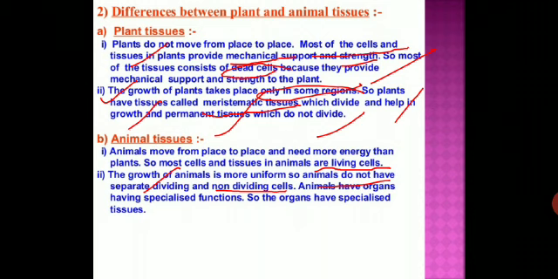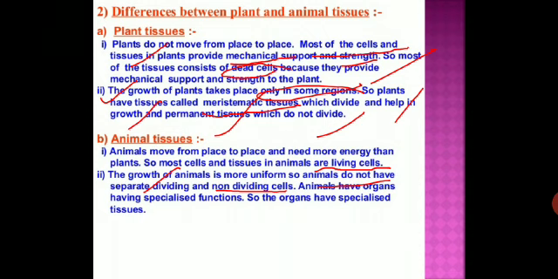So now, what is the first difference? Plants do not move from one place to another, so most of the cells and tissue in plants provide mechanical support and strength. In plants, most of the tissue consists of dead cells, but in animal tissue, most cells and tissue are living cells. Why? Because animals move from place to place and need more energy than plants.